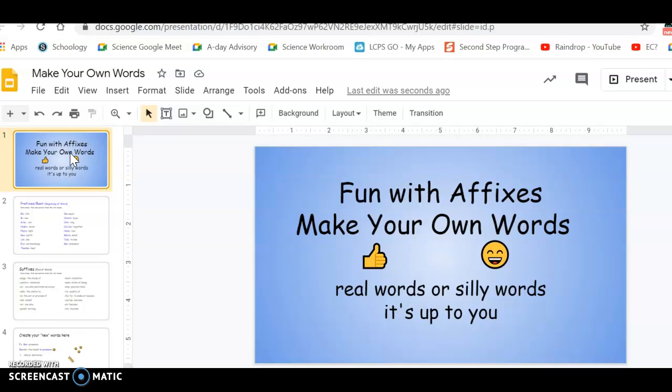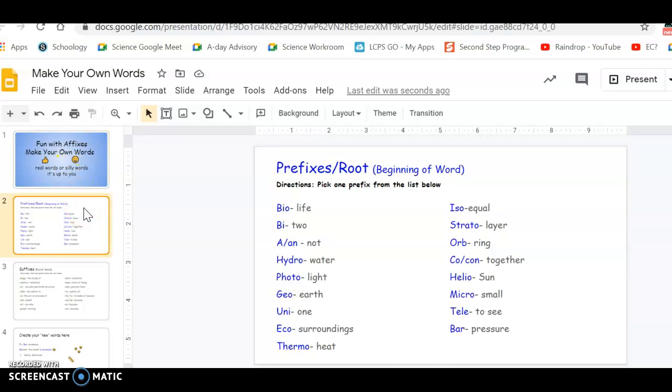We're going to make our own words using the affixes that we've been practicing with, plus a few extras just to keep it interesting. So the first thing we're going to do is find a prefix or a root. These are at the beginning of the word.